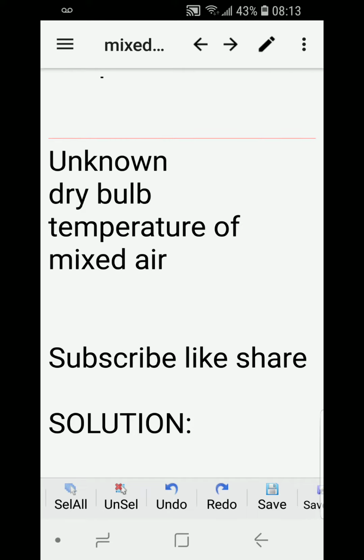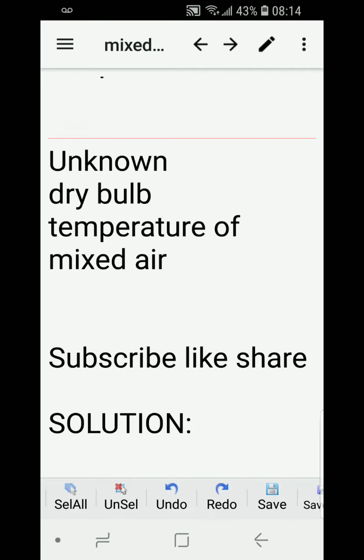So what's going on here is we have 10% fresh air coming from the outside at a different temperature, and then we also have 90% recirculated air that's coming from the return air from the system at a certain temperature also.